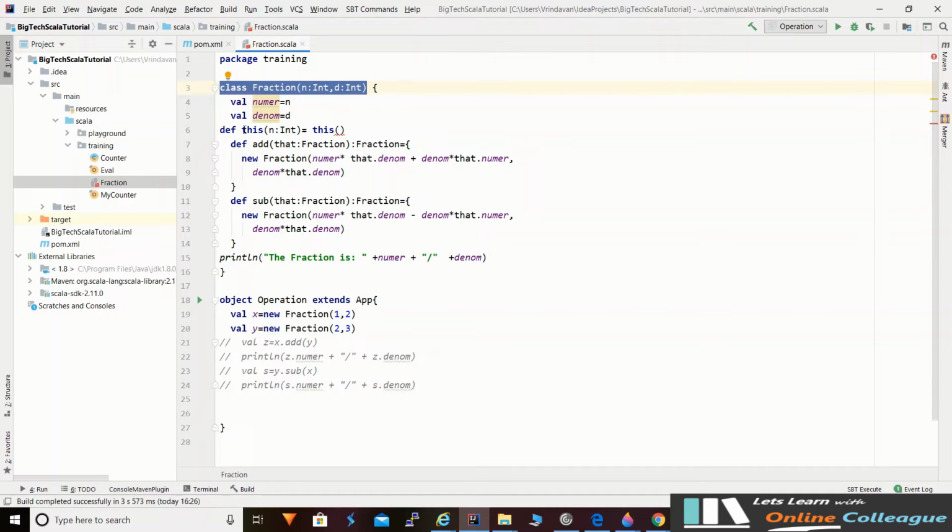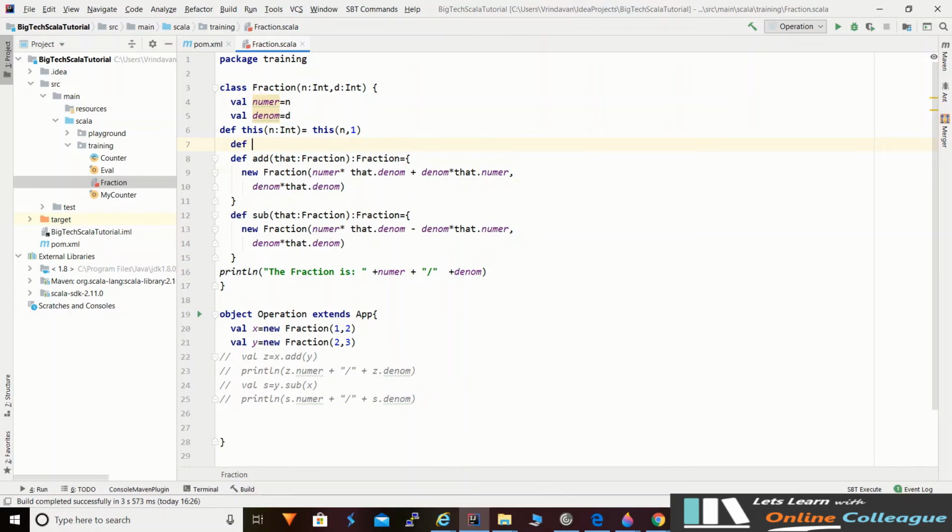As we learned, every auxiliary constructor must call another auxiliary constructor or the primary constructor. So it must give this call to this. Here we'll pass n and 1. By default the denominator will be 1 because we are passing an integer value.